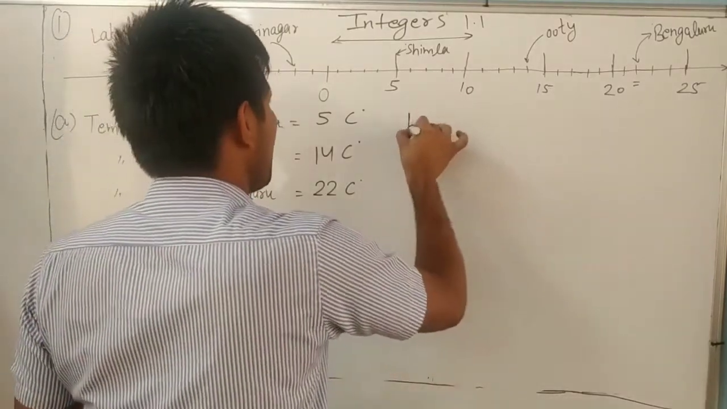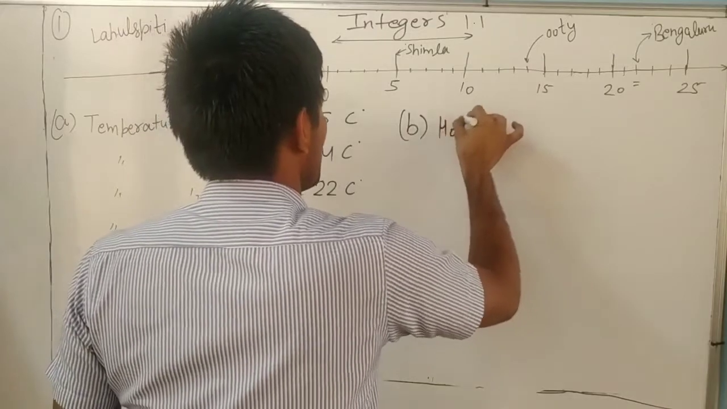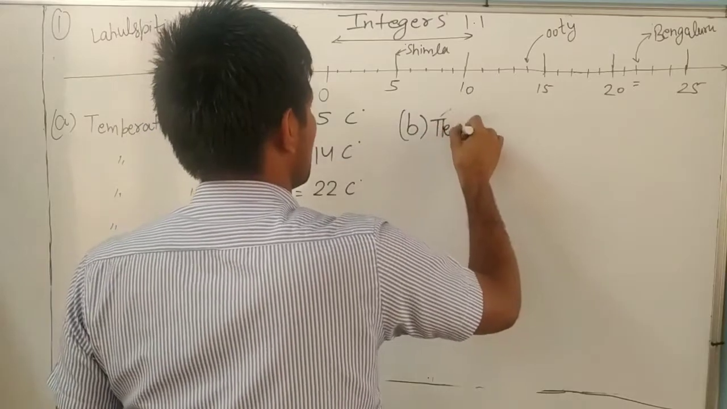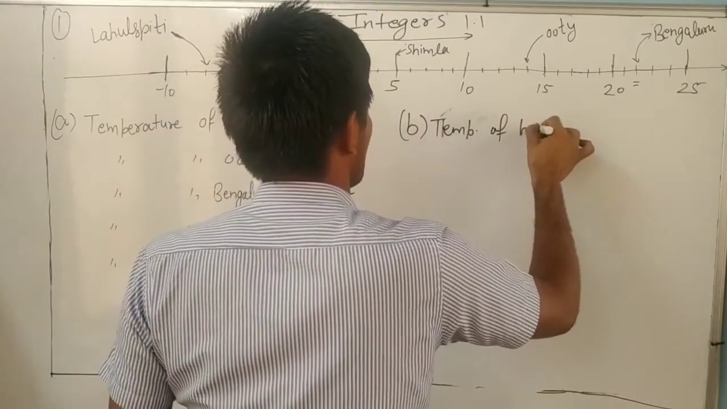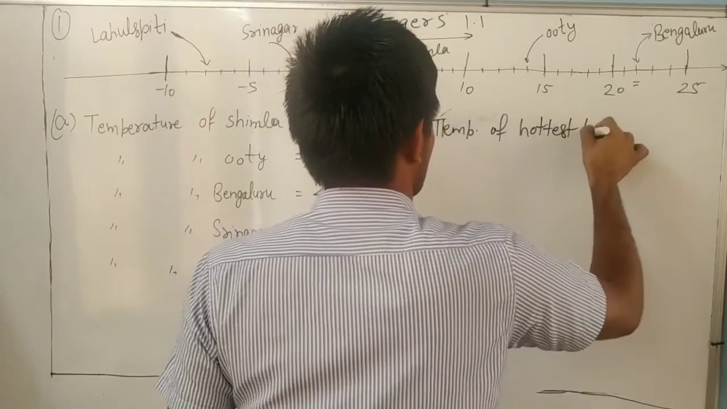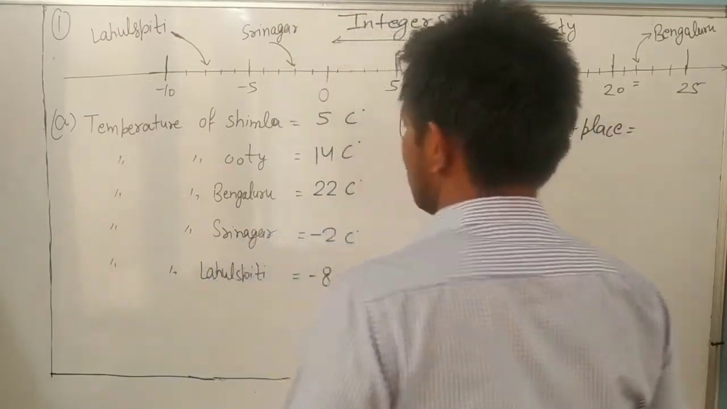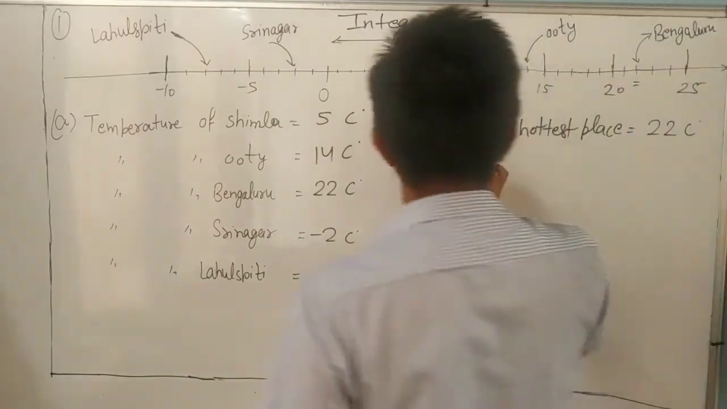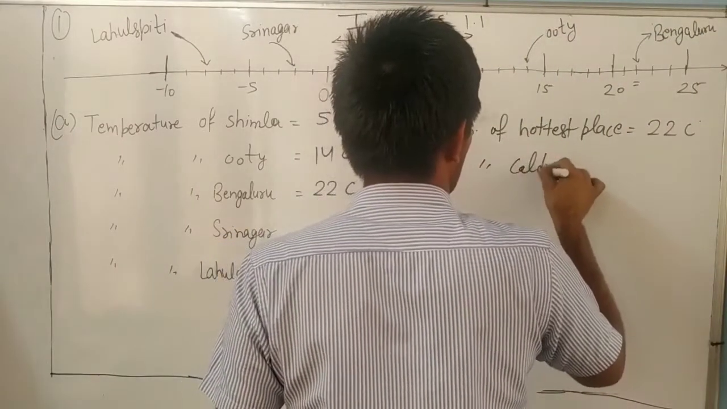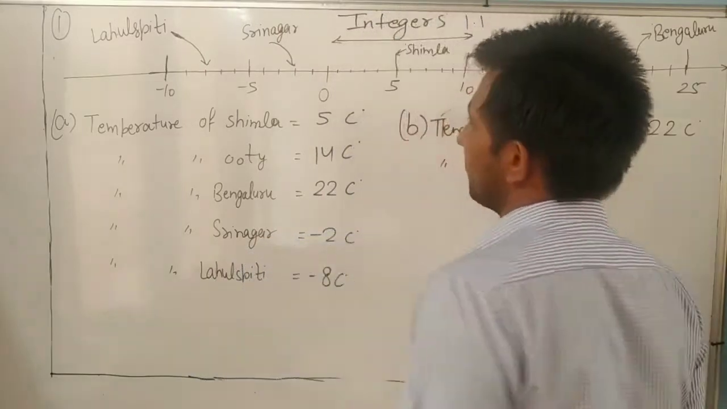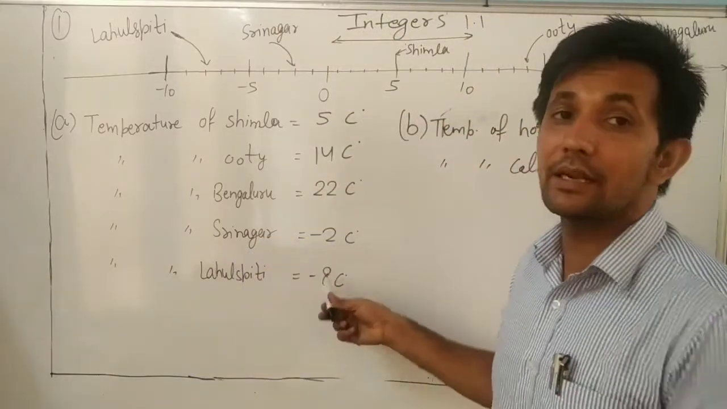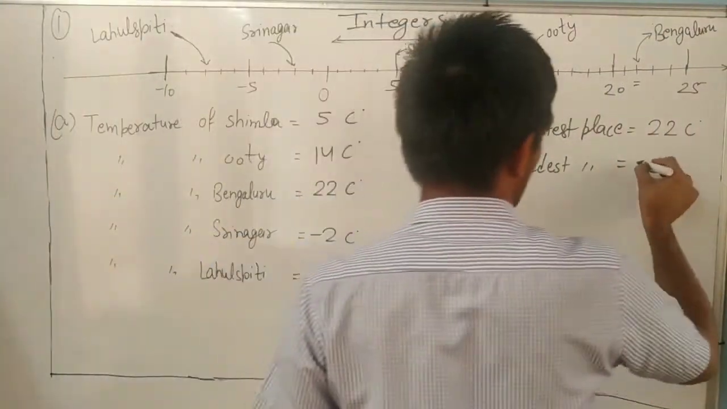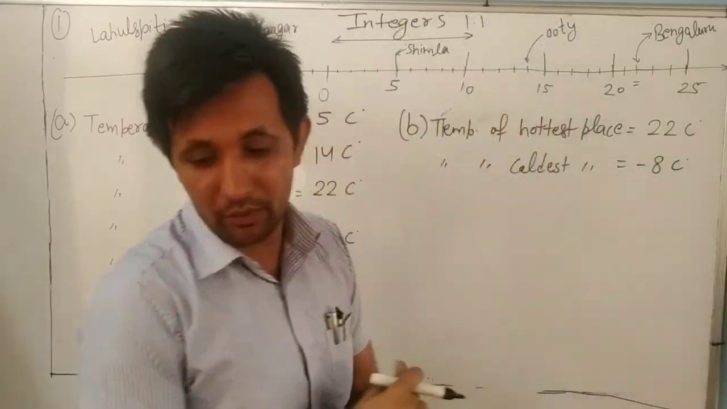So in part B you will write, first we will find the temperature of the hottest place. How much? It is 22 degrees Celsius. Now we will find the temperature of the coldest place. Coldest means -2 or -8? -8. Okay, always, because on that side the number is decreasing. -8 degrees Celsius.